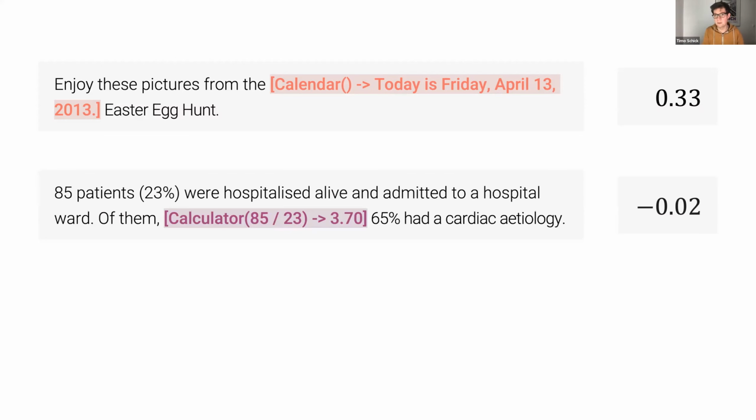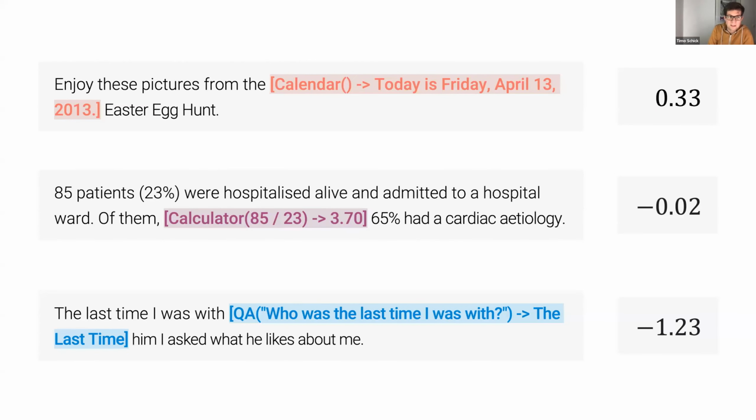Then there's also this example where the model uses the calculator, but in a way that doesn't make any sense. It just divides two numbers without any clear reason for why it wants to do so. Accordingly, the helpfulness score is negative. And then here's an example where the text is "the last time I was with him, I asked what he likes about me." And the model decides to ask the question, "who was the last time I was with?" To which the response from our question answering system is "the last time." So this really doesn't make any sense, and accordingly, we get a very low helpfulness score.